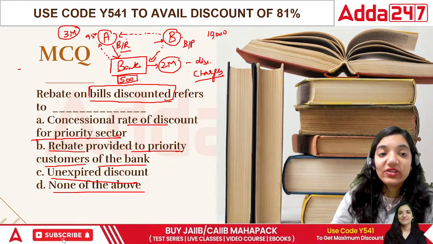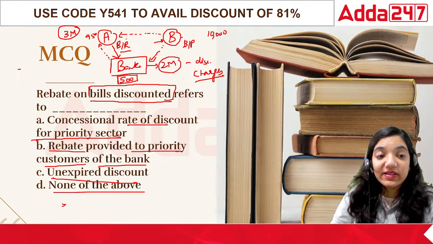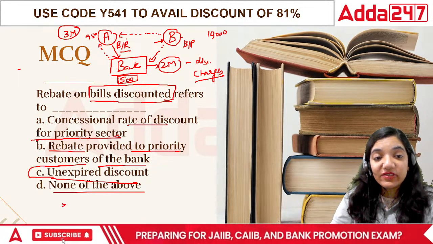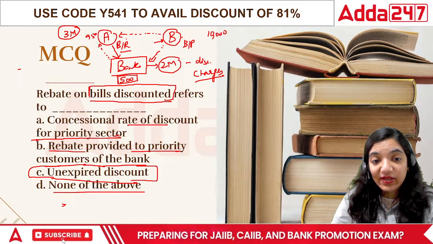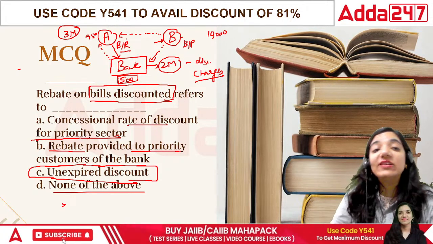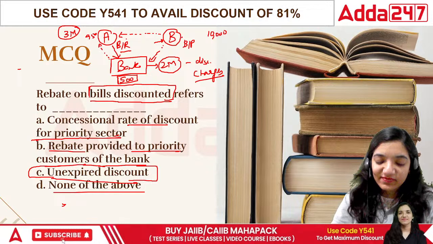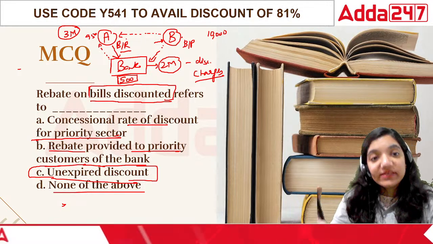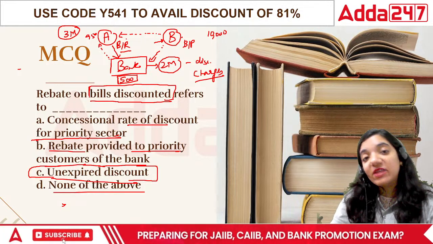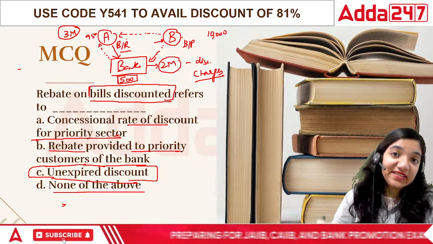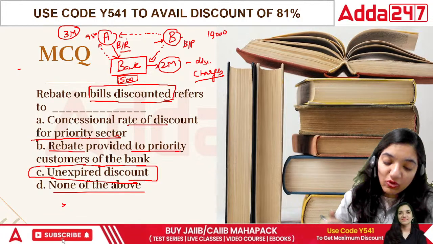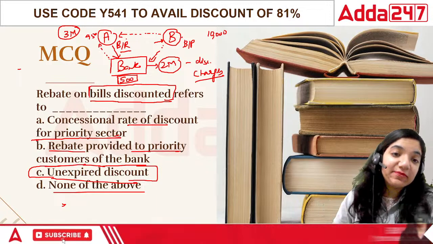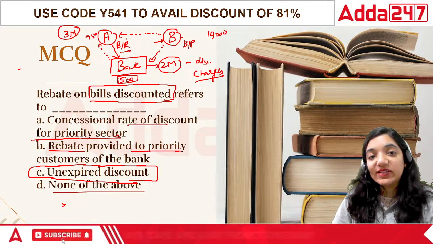That discount is called unexpired discount. In terms of bills of exchange, one of the most important areas is to look forward to all these things. These are simple looking, but at the same time complex topics. Simplicity is there, but there are so many transactions at the same time that anybody can get confused over this, right?